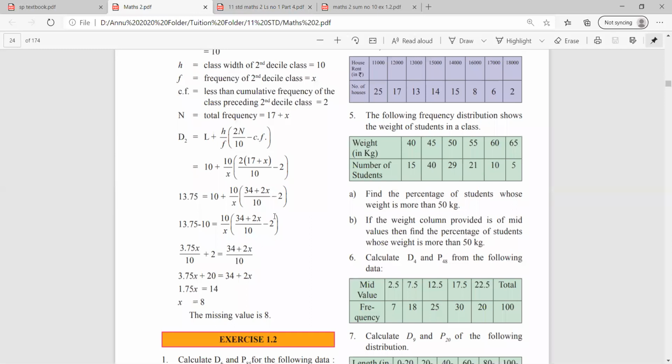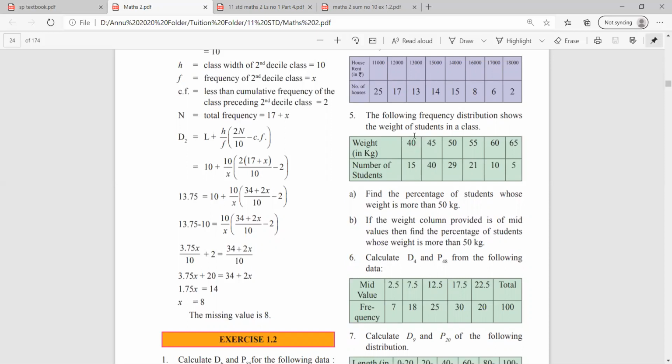Now the next B part, they are telling if the weight column represents mid values, that means this is the midpoint. And I hope you know how to calculate the mid values. Lower class limit plus upper class limit divided by 2, we do that, correct? And as you can see, the difference is of 5.